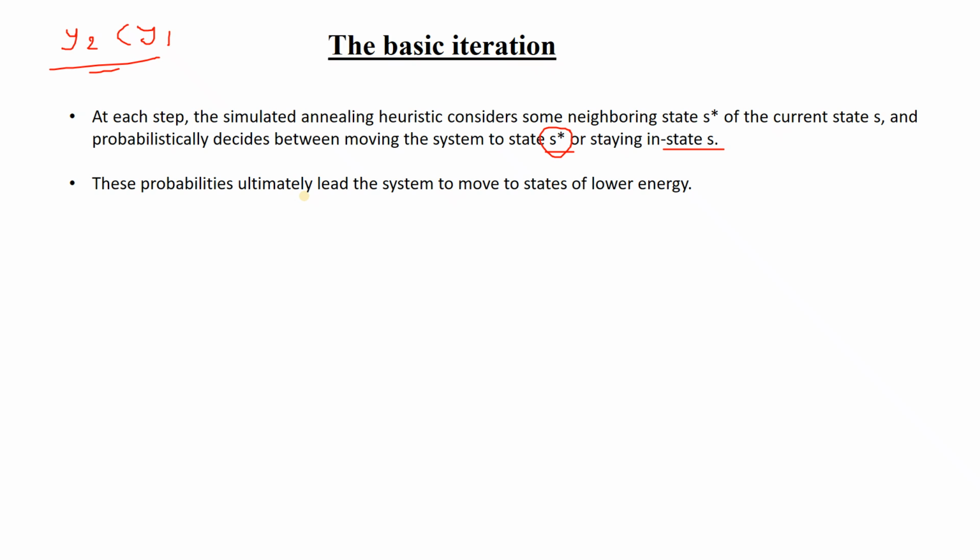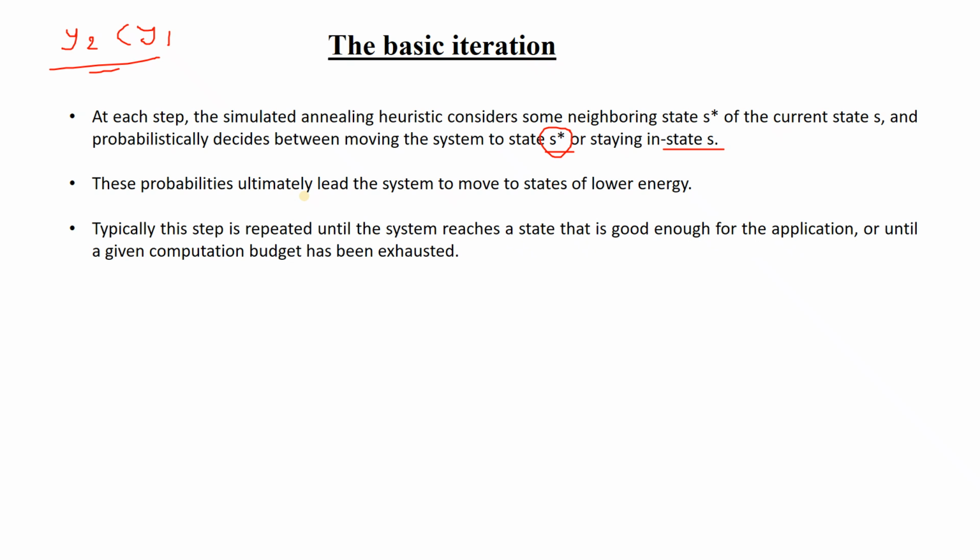These probabilities ultimately lead the system to move to states of lower energy. This concept of lower energy comes from annealing; simulated annealing means the simulation of the process of annealing, the cooling down of iron. Suppose the iron is cooling down, so it is gaining a newer energy state, and obviously that energy state has lower energy. So if you get a value which is better than the previous one, you are obtaining a lower energy state. And if you have obtained the lowest energy state, you have successfully optimized the problem.